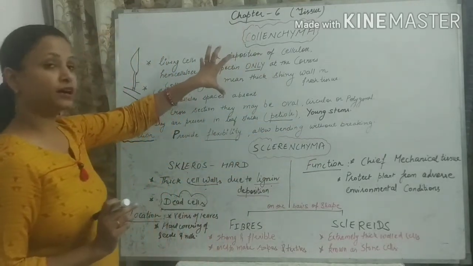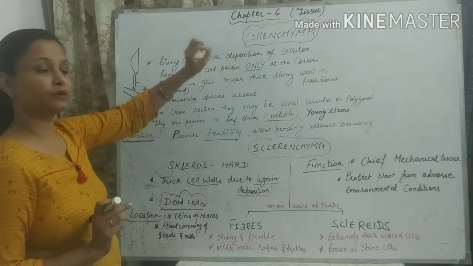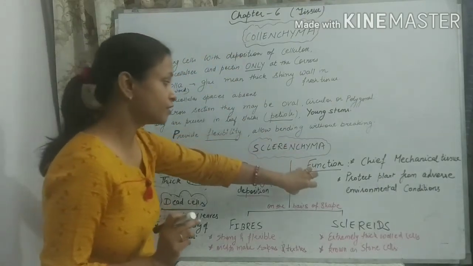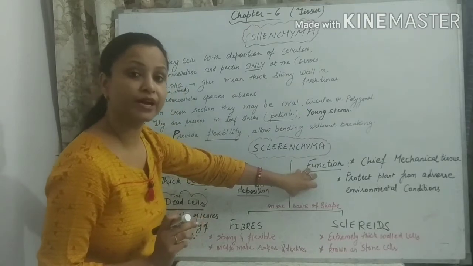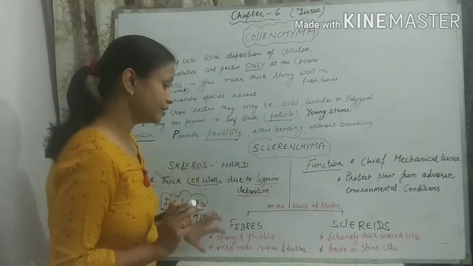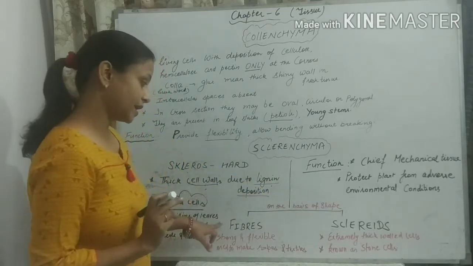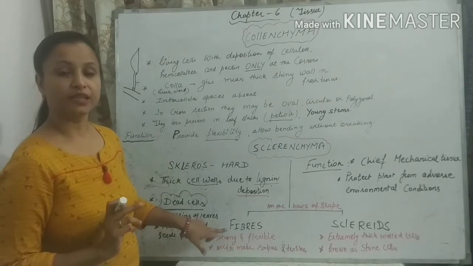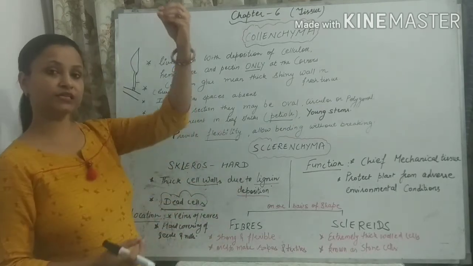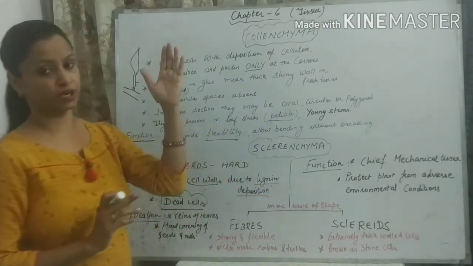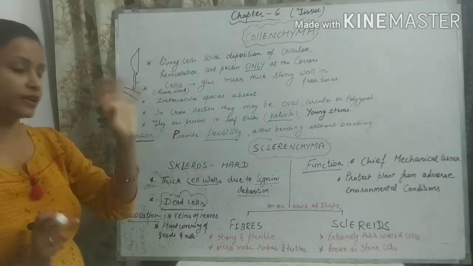Although collenchyma also provides some mechanical strength, the main function of collenchyma is to provide flexibility, and the main function of sclerenchyma is to provide mechanical strength. Sclerenchymatous tissue is also divided into two different kinds on the basis of shape. The first one is fibers. They are elongated. Elongated means इनकी cell लंबी होती है. And sclerites, they are not so elongated. इतनी उनकी लंबी cells नहीं होती हैं.